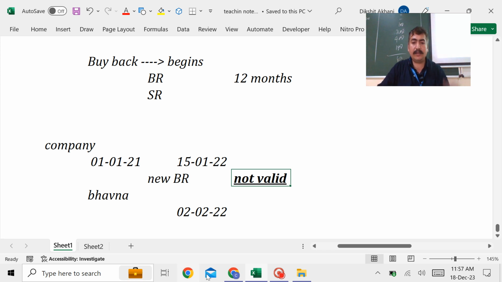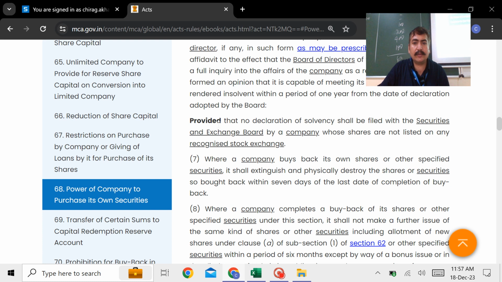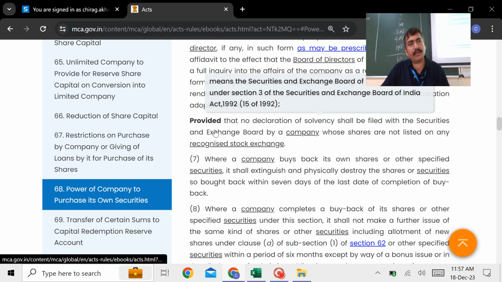Read it. Yeah, that's the same thing. As soon as the old one got over, for the next 1 year you can't go ahead. That is called the vacation. Cooling period it's called in other sense, I would say.